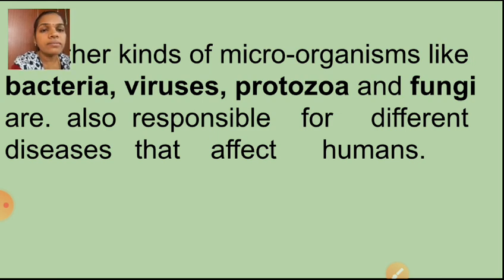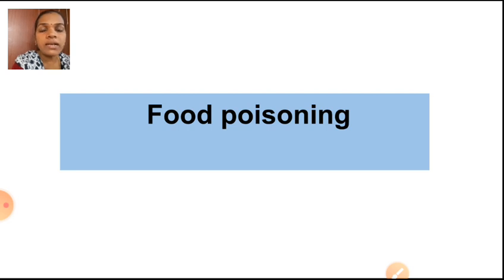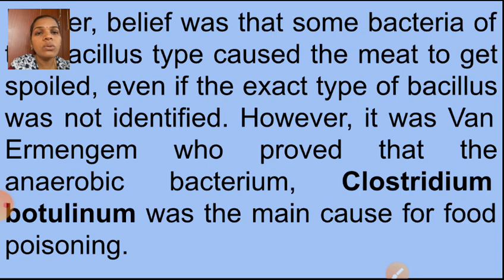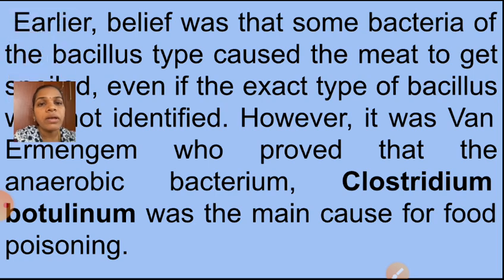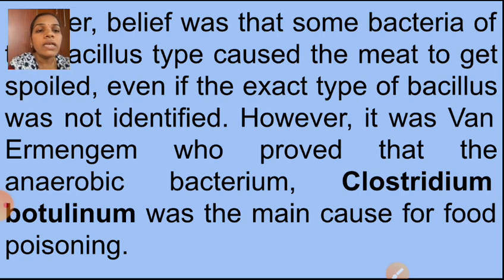Next one is food poisoning. Already I told that some microorganisms produce toxic substances on food items. That toxic substance, can you say the name? Yes, that is mycotoxins. If we take that food, we get illness, and that is what? Food poisoning. Earlier the belief was that some bacteria of the bacillus type caused the meat to get spoiled, even if the exact type of bacillus was not identified. So earlier it was not identified.